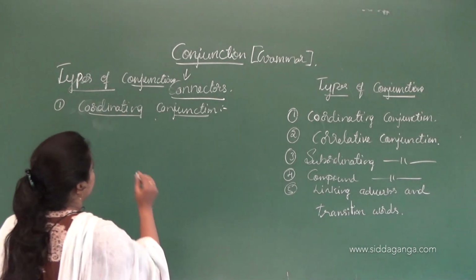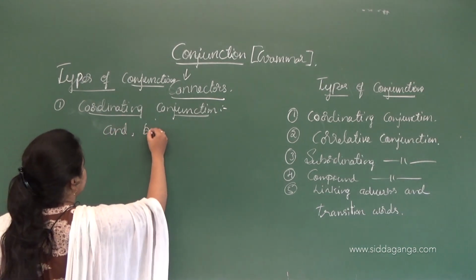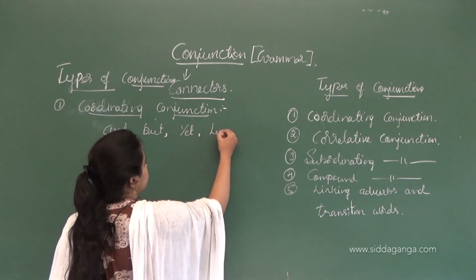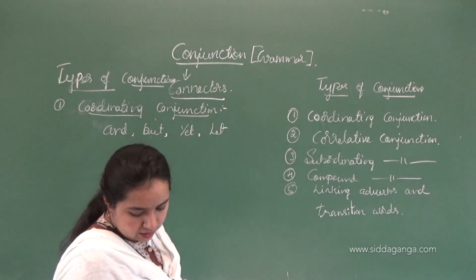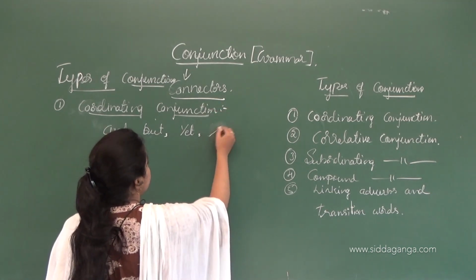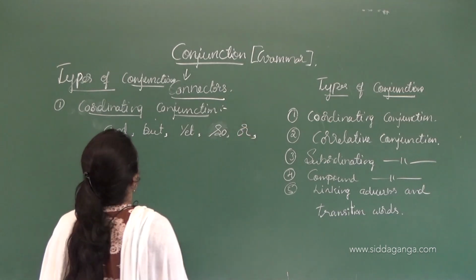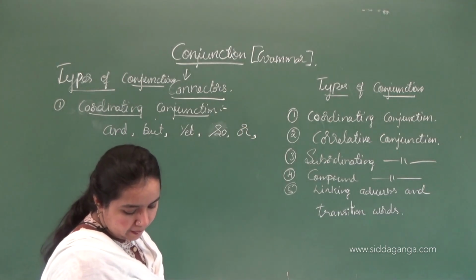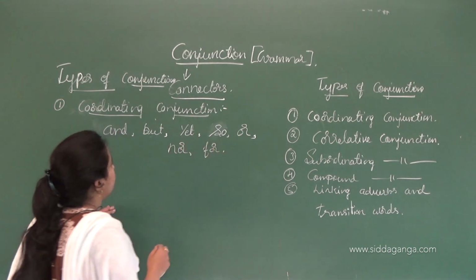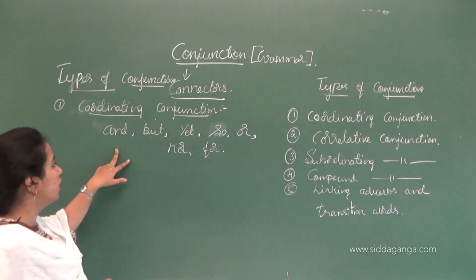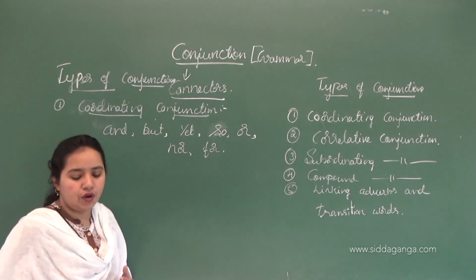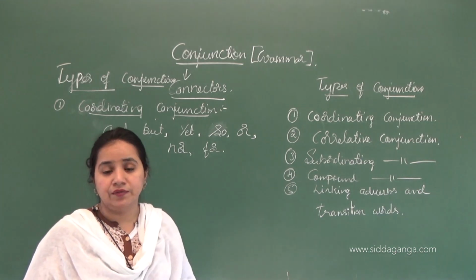Coordinating conjunctions are and, but, yet, so, or, nor, for. These are the words called coordinating conjunctions. The words are: and, but, yet, so, or, nor, and for, okay? Let's see examples of when each is used, one by one.